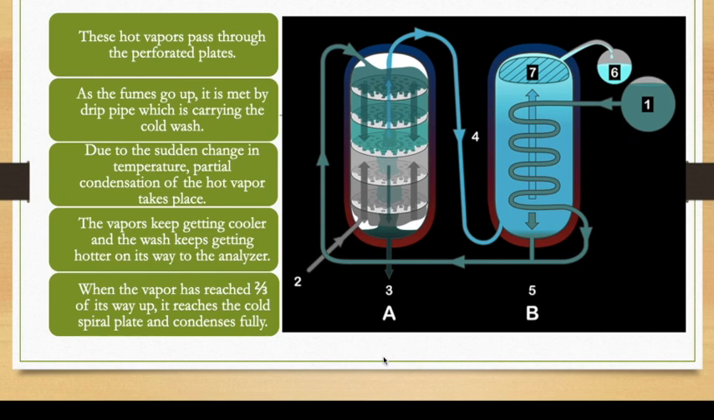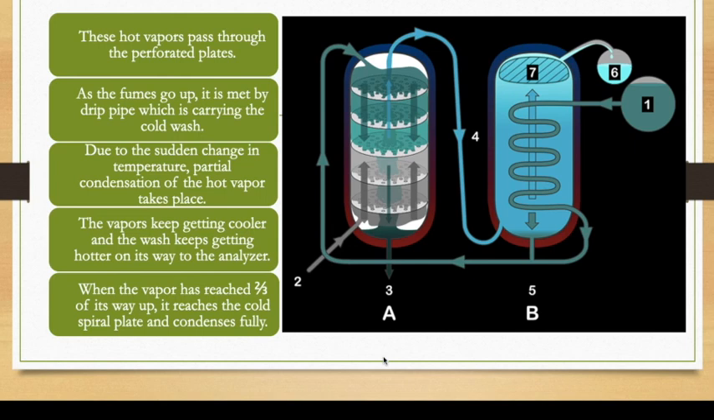Due to the sudden change in temperature, partial condensation of the hot vapor takes place. The vapor keeps getting cooler and the wash keeps getting hotter on its way to the analyzer. So the vapor keeps getting cooler, and at the same time the liquid in the drip pipe is getting hotter on its way to the analyzer. So both hot and cold things are inside. When the vapor has reached two-thirds of its way up, it reaches the cold spiral plate and condenses completely.